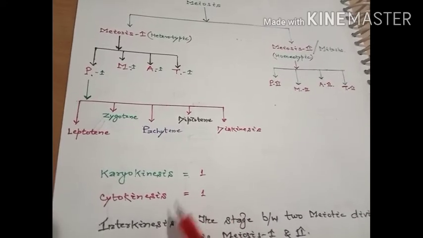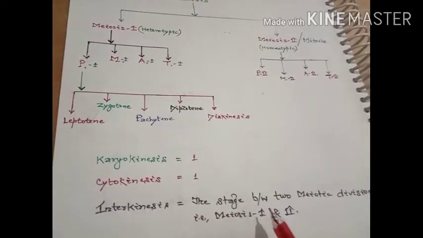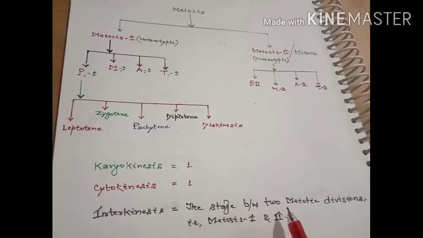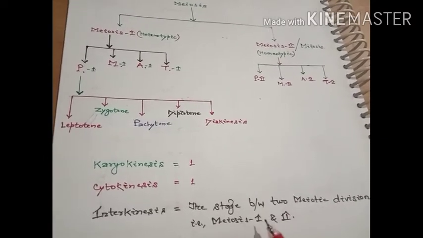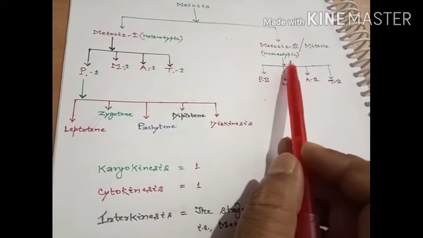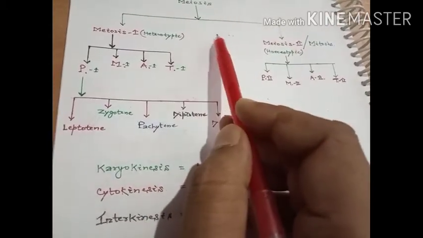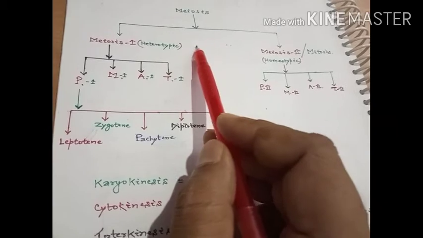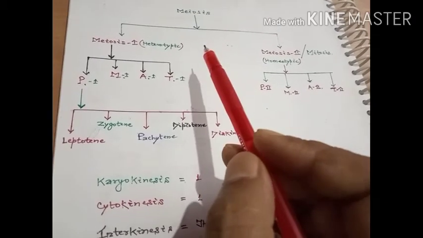During the interkinesis, which takes place in between the two meiotic divisions, the intermediate stage is called the interkinesis.